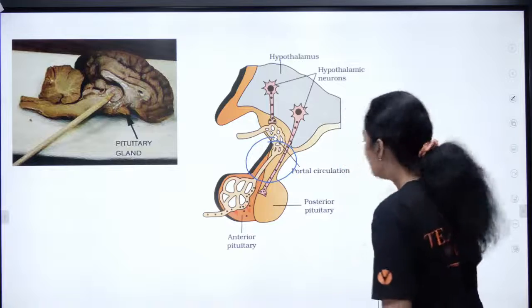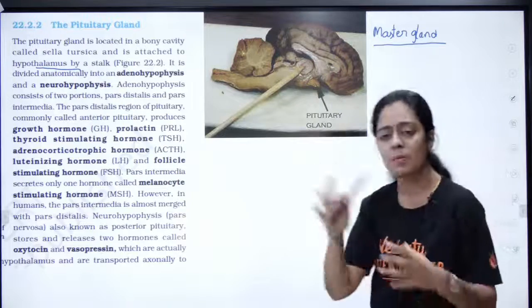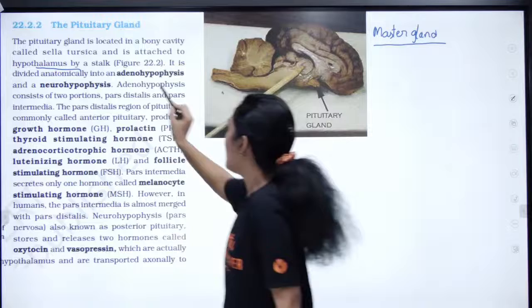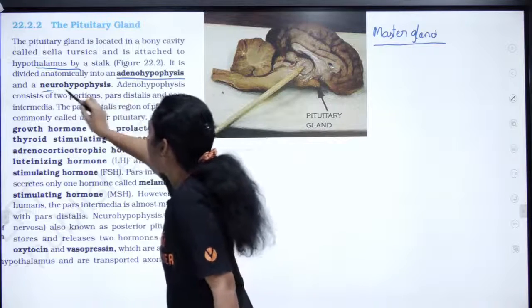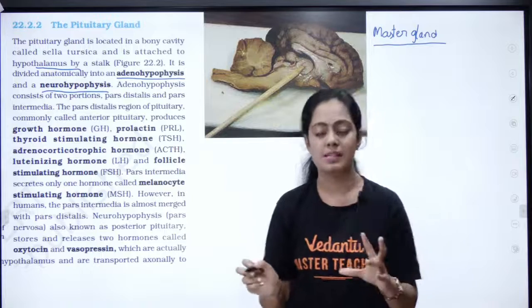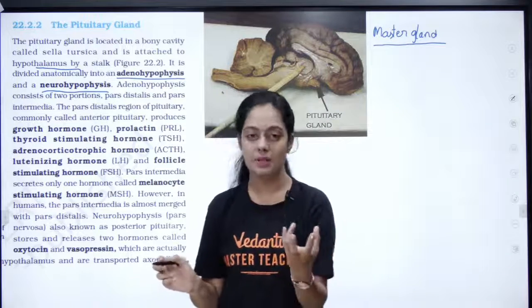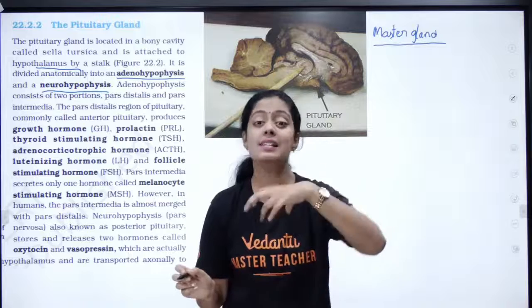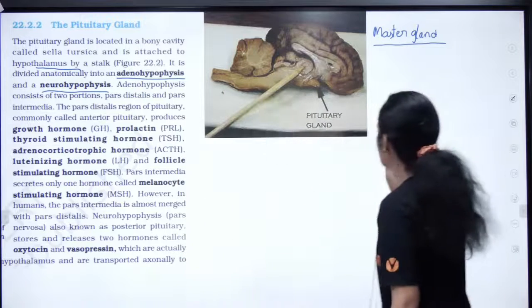Does anyone know what are the two important parts of your pituitary gland? Adenohypophysis and neurohypophysis. Okay, what is hypophysis, pasangala? Hypophysis is the pituitary. The other name for the pituitary is hypophysis. Okay, so how are they classified?